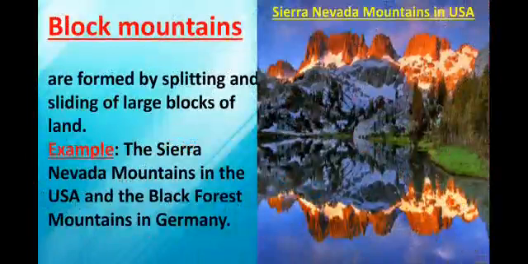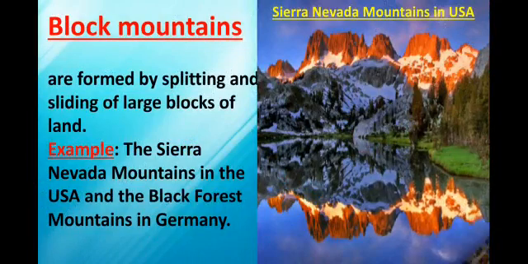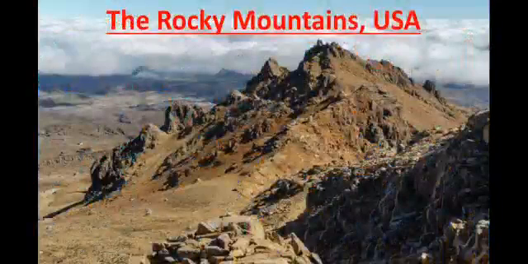Next we are going to see about block mountains. Another kind of mountains are block mountains, formed by splitting and sliding of large blocks of land. For example, Sierra Nevada mountains in the USA and the Black Forest mountains in Germany. These are some of the mountains. This is the Rocky Mountains in USA.